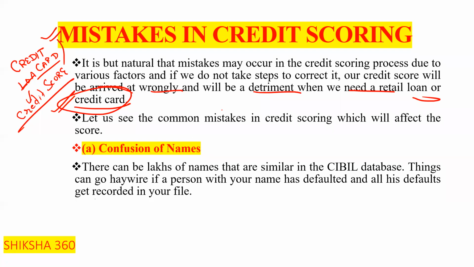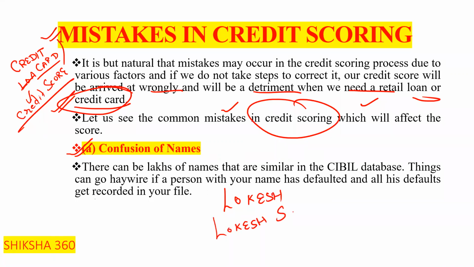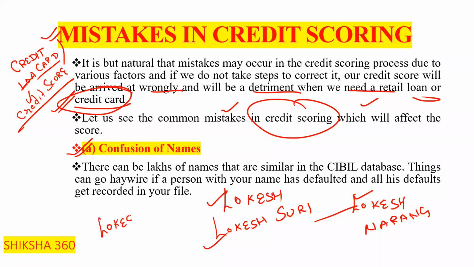So now let us see what are the common mistakes in credit scoring which will affect the score, clear. First one is the confusion of the name, clear. Like we can say that here we have three persons: first one is Lokesh, second one is Lokesh Suri, third one is Lokesh Narang, clear. Three persons having three different names. But here we have one more person, Lokesh Suri, son of Ramesh Suri, clear.